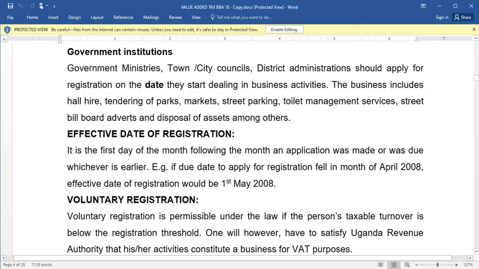Then government institutions. Government ministries, town or city councils, and district administrators should apply for registration on the date they start dealing in business activities. The business includes whole hire, tendering of parks, markets, street parking, toilet management services, street billboard adverts, and disposal of assets, among others. So government institutions are supposed to register for VAT on the day they start dealing in business activities.